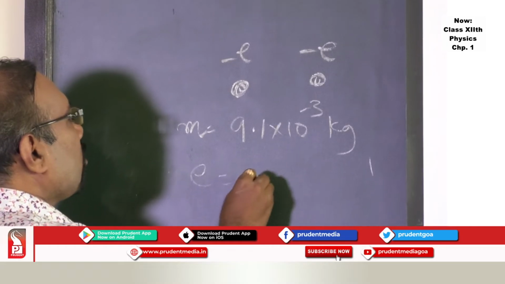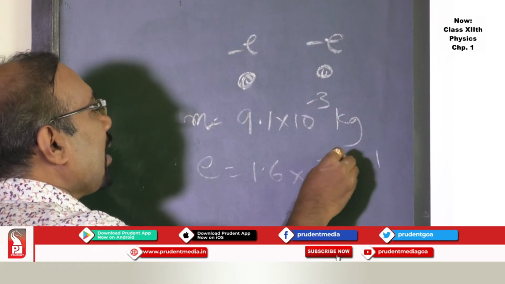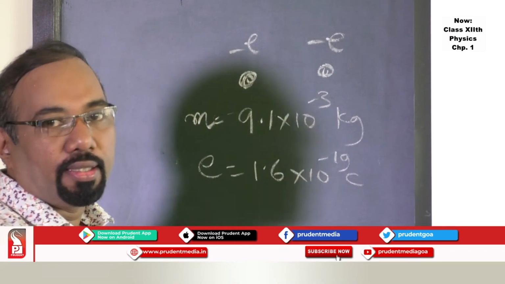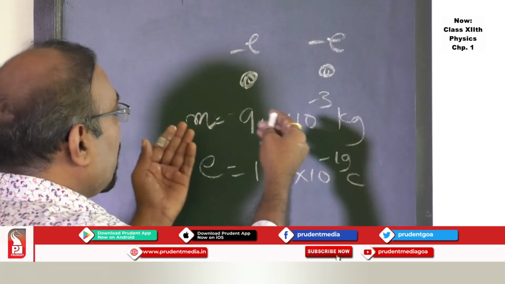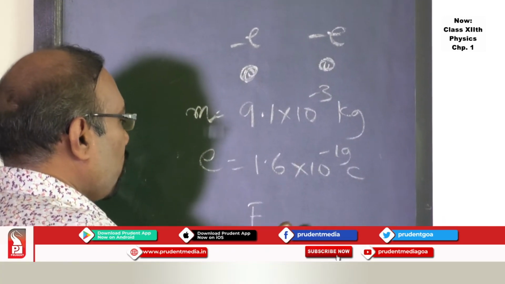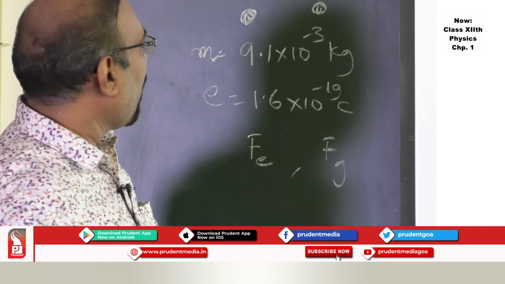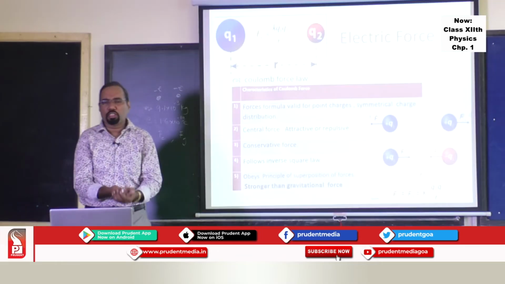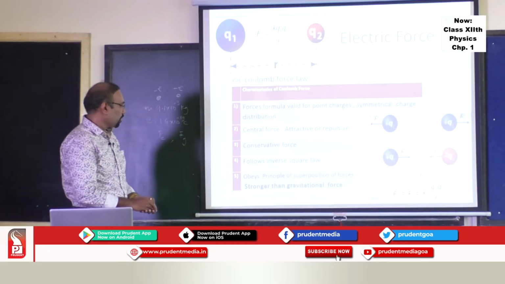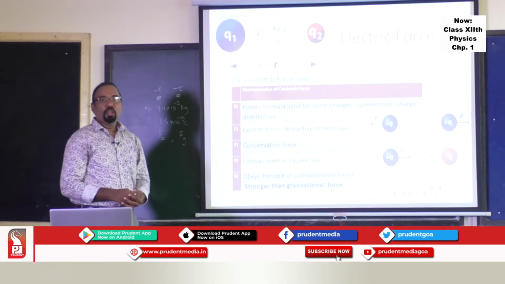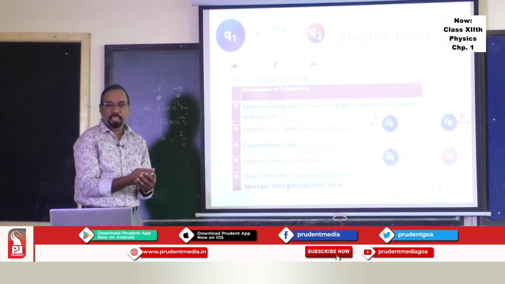Charge of the electron is 1.6 into 10 raised to minus 19 Coulomb. Coulomb is the unit of charge. If you use this, find the electrical force, find the gravitational force, and compare, you will find the electrical force is much stronger than the gravitational force. So using this concept, you can understand the forces between the charges.